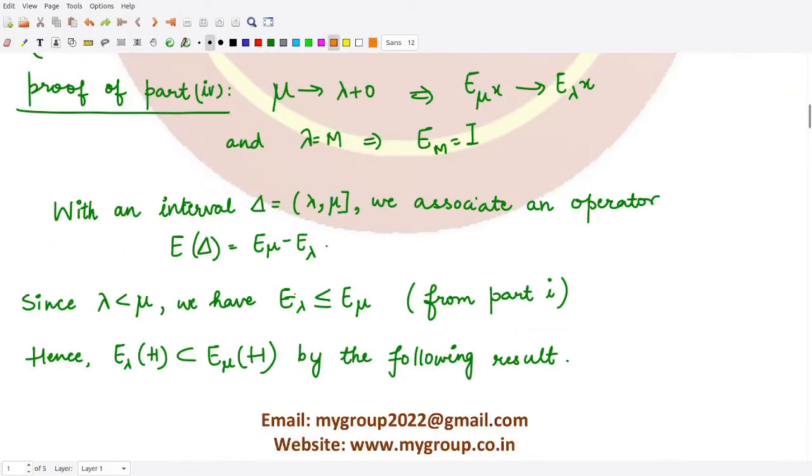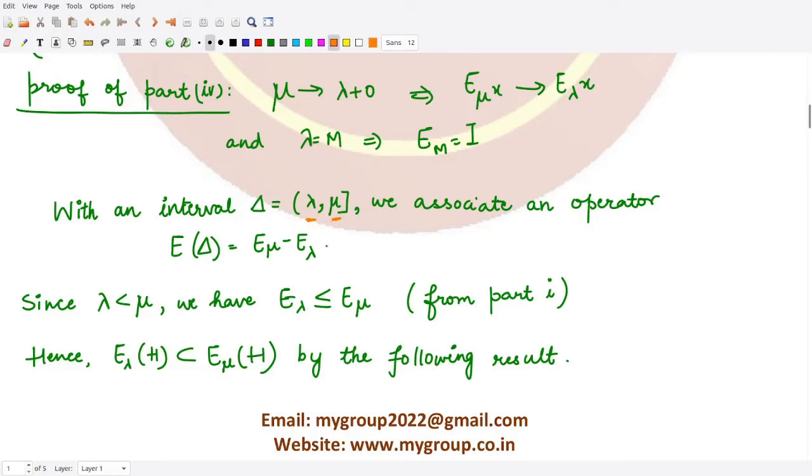So here for the proof, let us consider an interval denoted by the symbol delta. Suppose this is some interval delta which we define to be a semi-closed interval with the lower limit as lambda and the upper limit as mu, with mu closed. With this semi-closed interval we associate an operator. And what is that operator? Here we use the operator E of delta, and we define this operator in terms of the upper and lower limit.